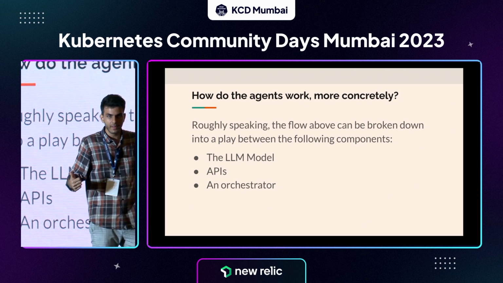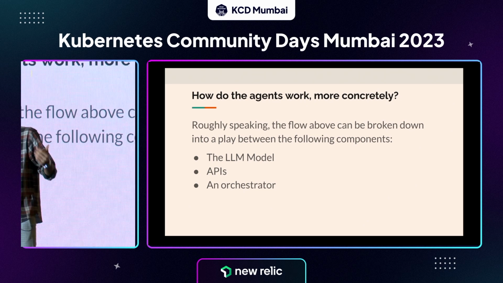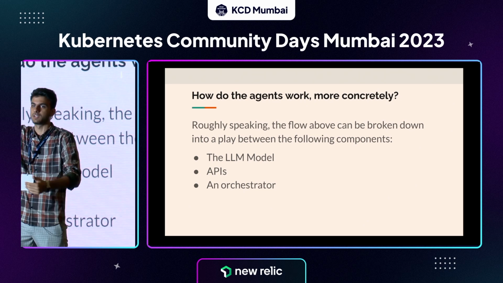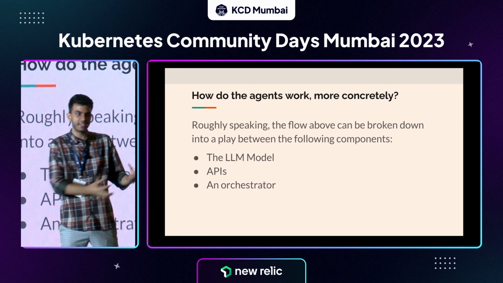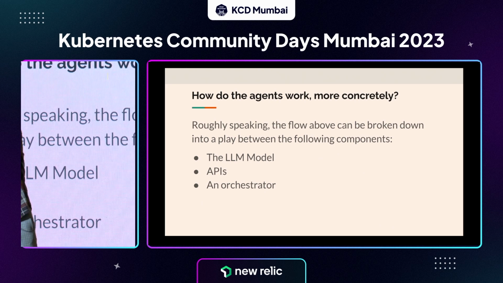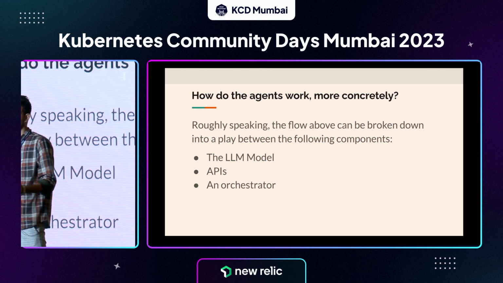When I ask the model some question, it can tell me, okay, I need to use the search API and perform this search. But it can't actually go and perform that search. You have to have some software that takes these things and then performs those actions on the API, right? That is the orchestrator which we talk about.